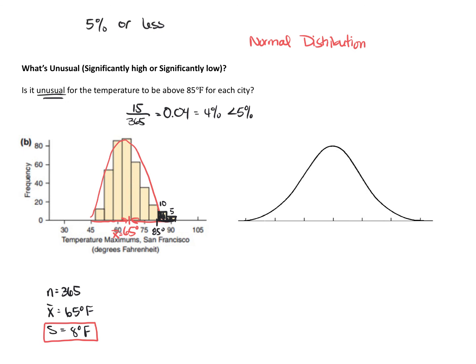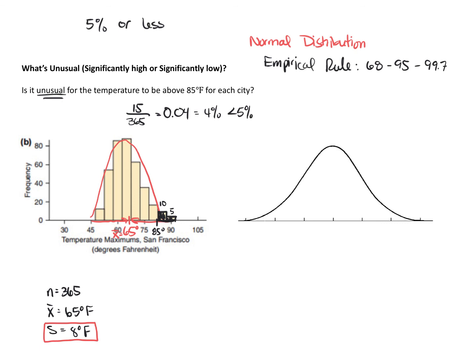And so again, let's use the empirical rule. The empirical rule tells us that if temperatures are 1 standard deviation from the mean, that will capture about 65% of our data. About 95% of our data is going to be within 2 standard deviations from the mean. And if we go out 3 standard deviations from our mean, we will capture almost all of our data values.